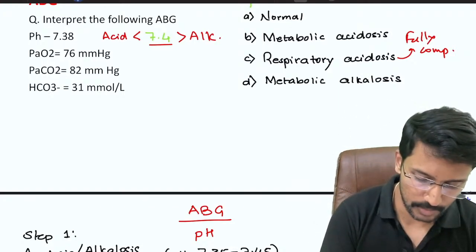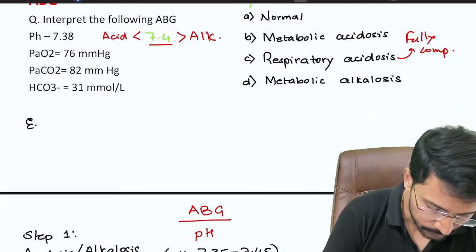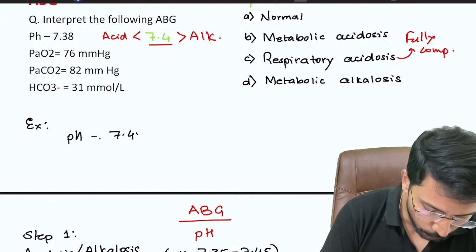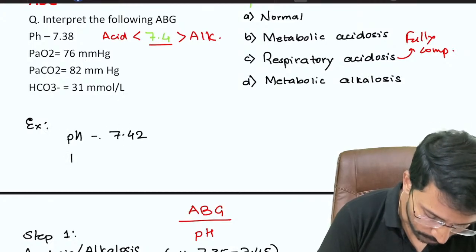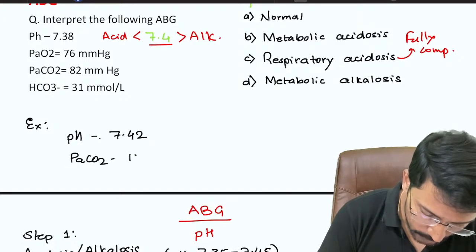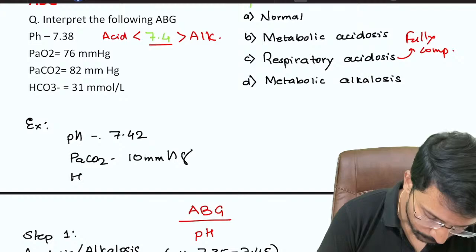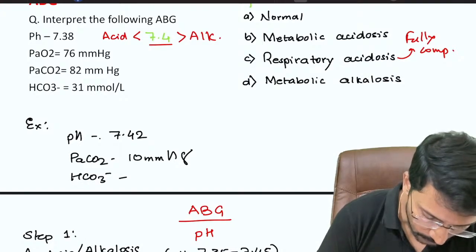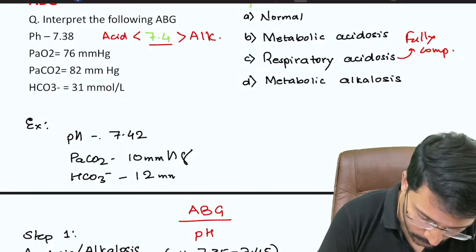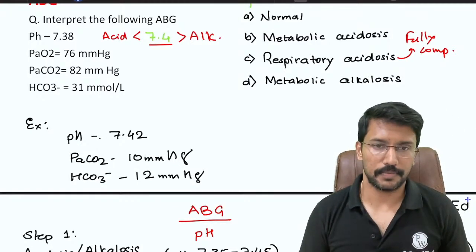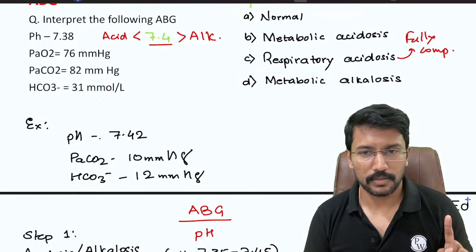So I will give you one more example now. You should tell me what it is. So pH of this person is 7.42. Okay. PaCO2 is 10 millimeters of mercury, and bicarb is 12. So now interpret this ABG. Is it normal?